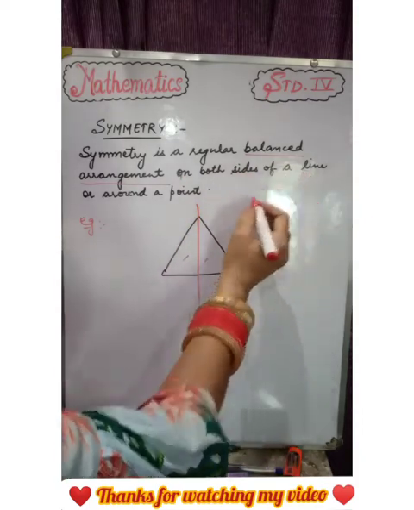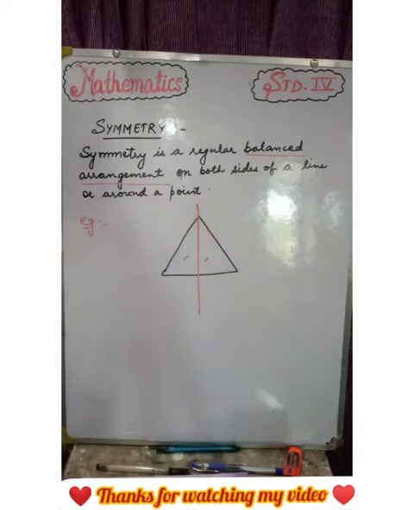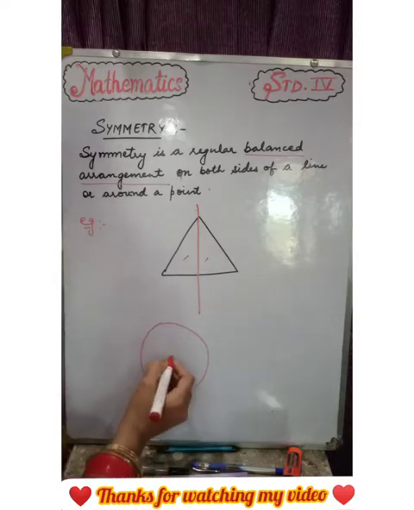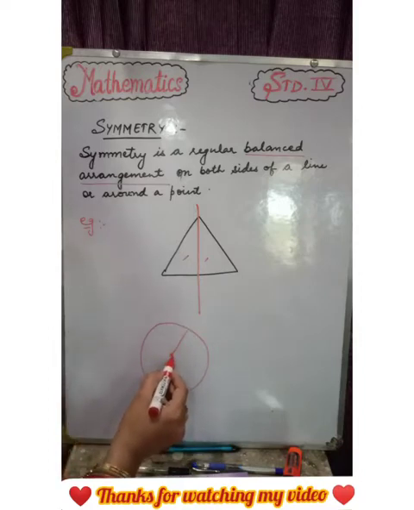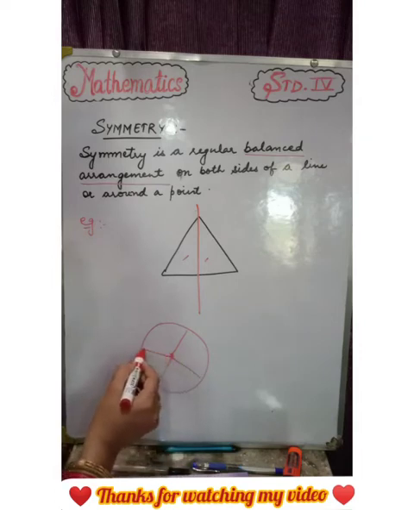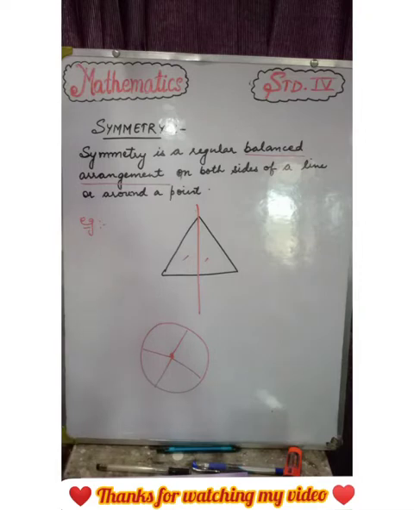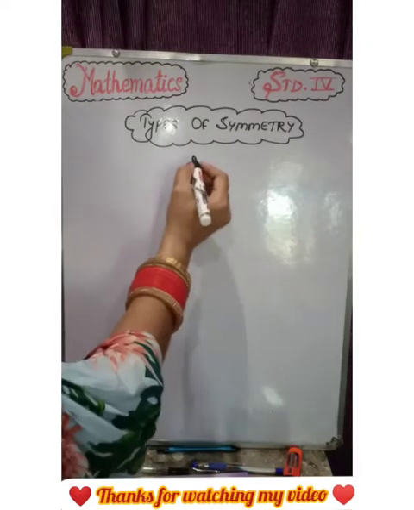Both sides of a line and around a point. Around a point means, let's take an example of a circle. This is the center of the circle. From this center, we have discussed that all the points are at equal distance. So a balanced arrangement is there. Understand? So we have two kinds of symmetry. Types of symmetry: we have two types of symmetry.